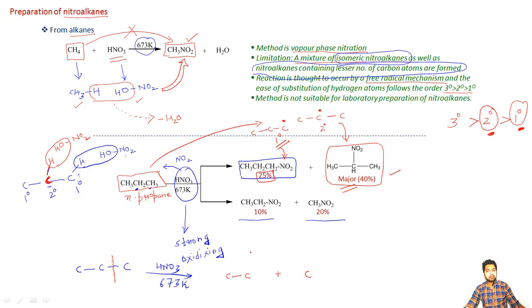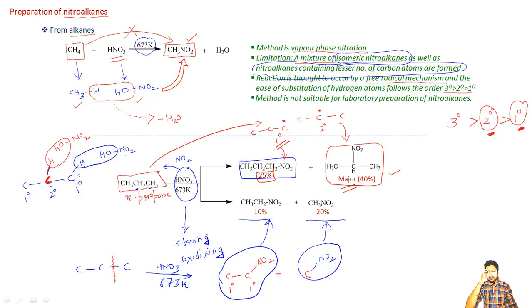And by the same type of mechanism, what will happen? The nitro group will come here like this, because this carbon atom is primary, this is also primary. Both carbon atoms are having the same environment here. So it will not matter on what carbon atom the nitro group is going, resulting in the formation of this third type of molecule in this same reaction. And when in this single carbon fragment the nitration will take place, it will result in the formation of this type of product here, this last product in this reaction.